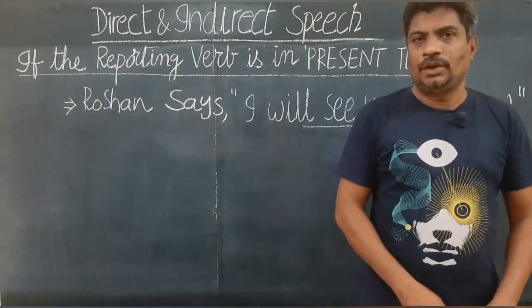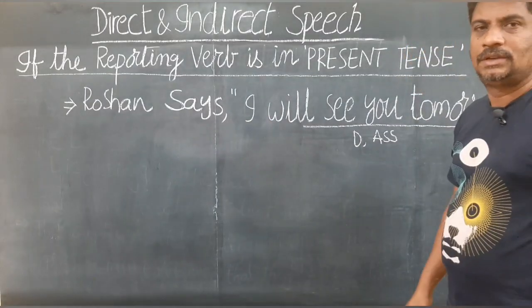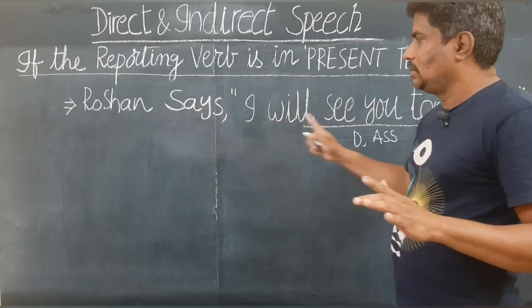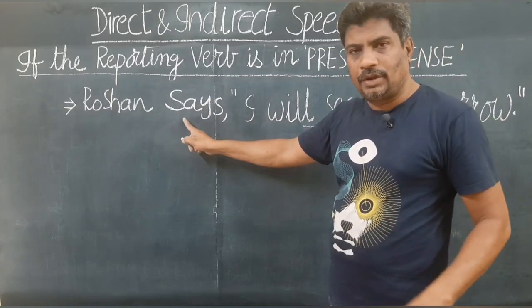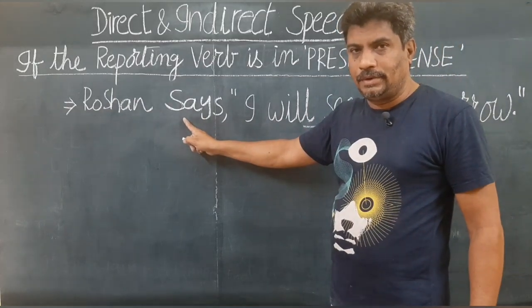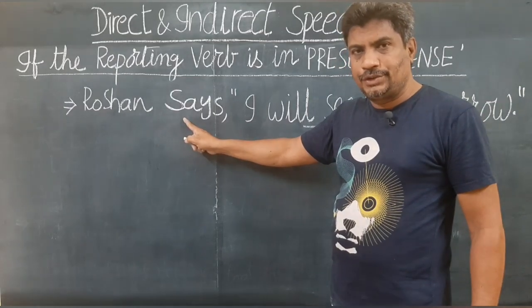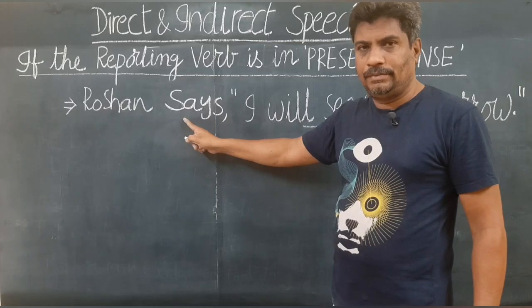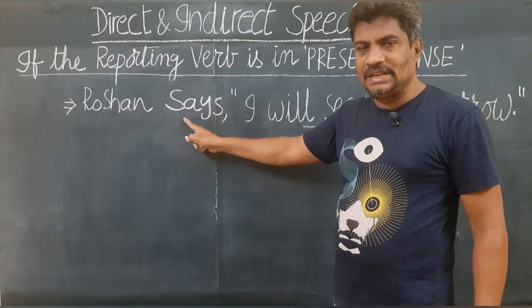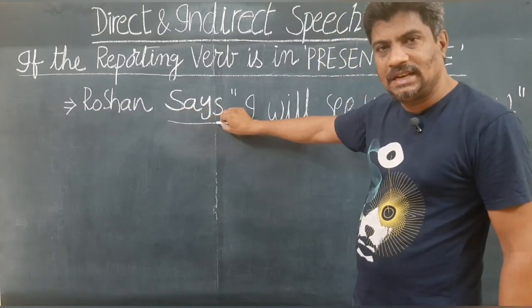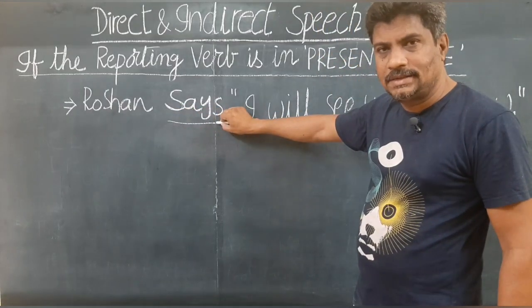Now, you observe this sentence. You can see a simple change. The verb in the reporting verb changes to V1 form, that is present form. Observe here, it is not said now, it is says.